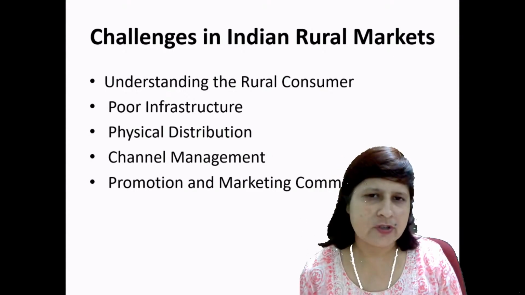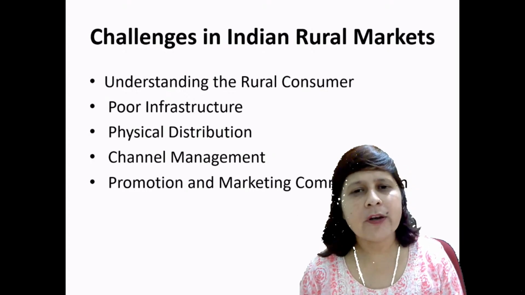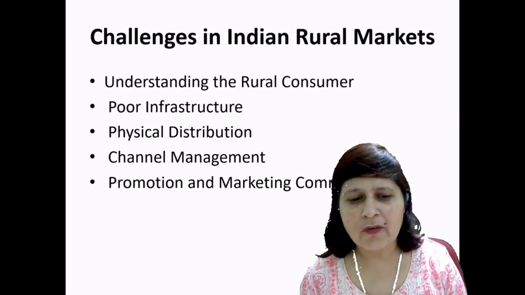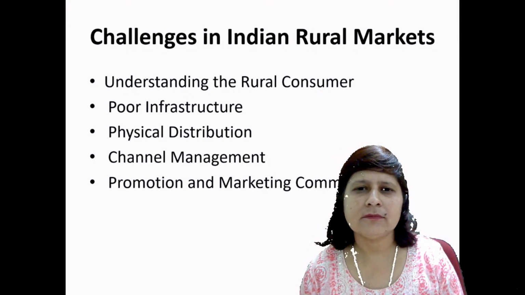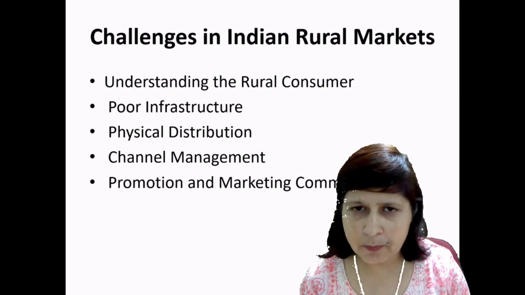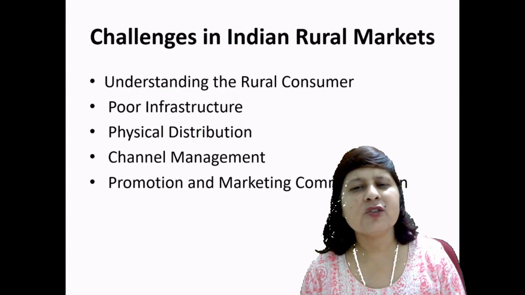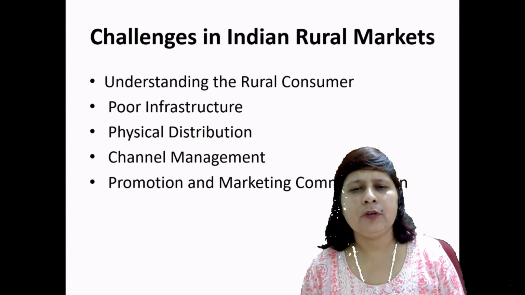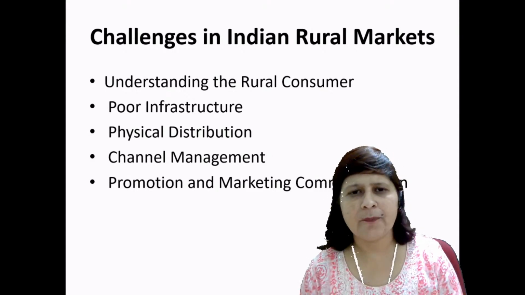Then poor infrastructure is there, right? Poor infrastructure includes the lack of transportation, lack of proper roads, lack of proper markets. There is no well-defined proper market, right? No well-developed roads, transportation problem is there.